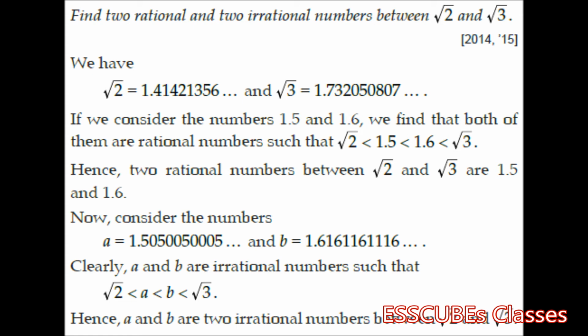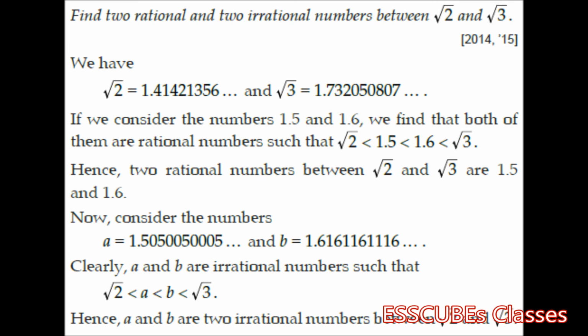Suppose we are asked to find two rational and two irrational numbers between root 2 and root 3. By the way, this question came in 2014 as well as 2015. So what do we have? We know root 2 is 1.4142135, while root 3 is 1.732050807.